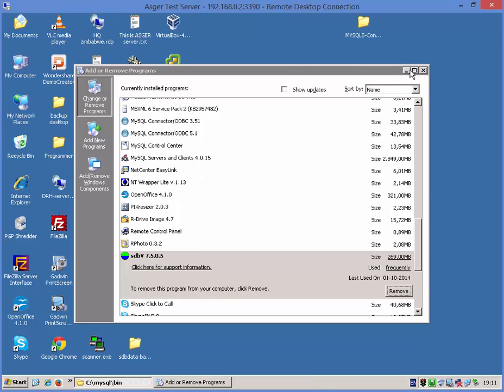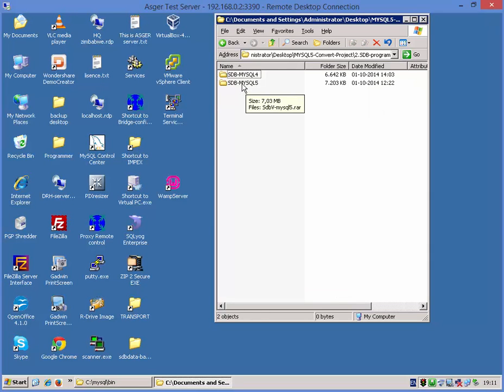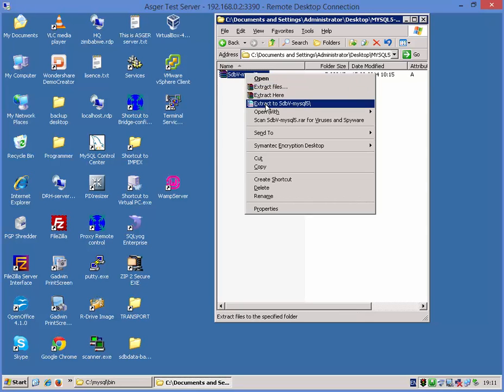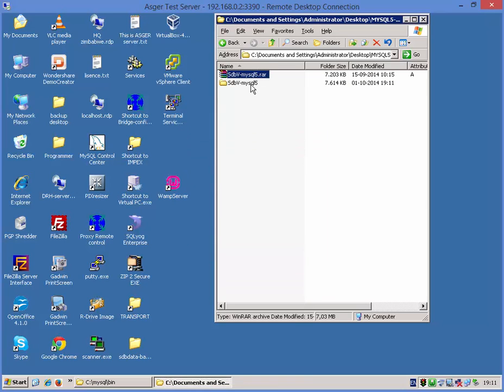When completed, open the project folder, and you have number 2 SDB program, and here you have the MySQL5 version. Right click to unzip the folder and start the installation.